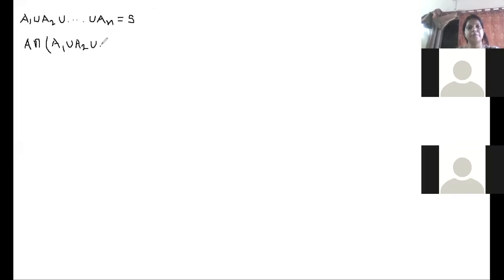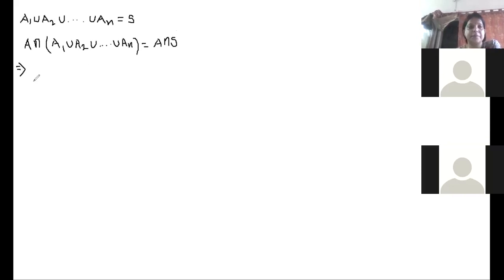Likewise going on up to union AN. And the right hand side will be A intersection S. Now you are going to tell me in the next step, what will I write at the simplification? What will I write at the left hand side?